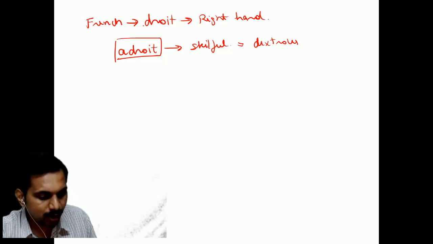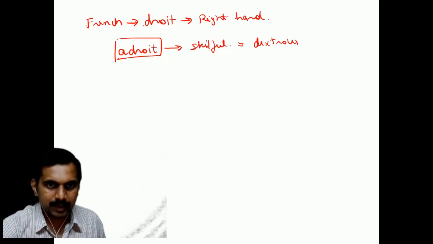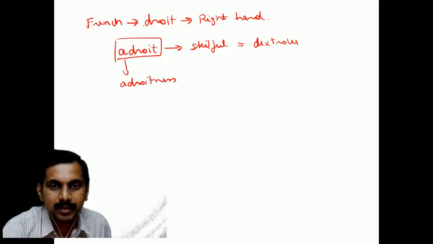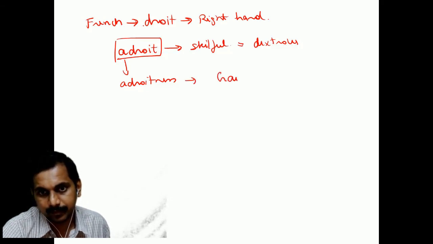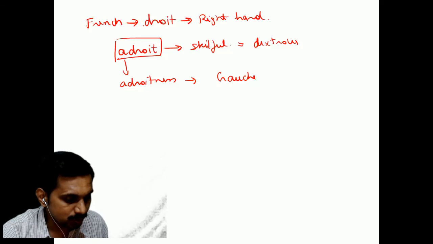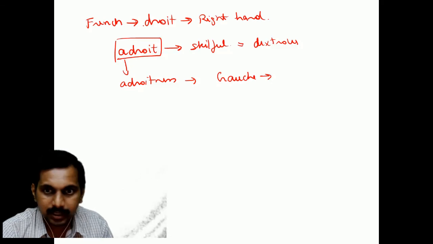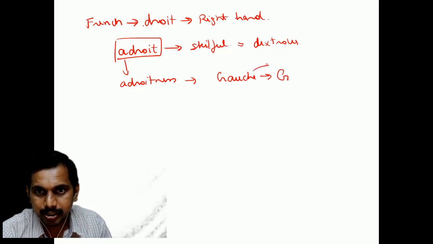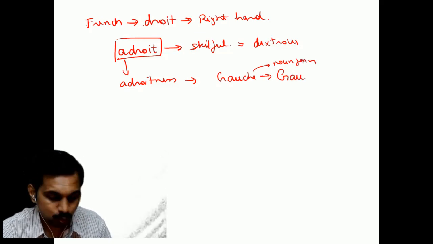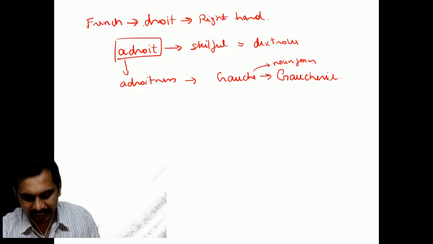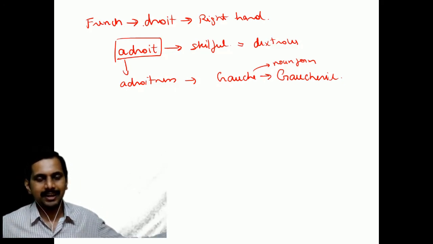Okay, the person who is adroit is skillful. The noun form of adroit is adroitness. So all the noun forms you can see, and the noun form of gauche, GAUCHE, is gaucherie, GAUCHERIE. Okay, so this is about the words with left hand, right hand, and self. Self, left hand, right hand, done.